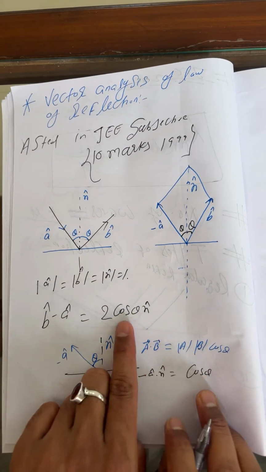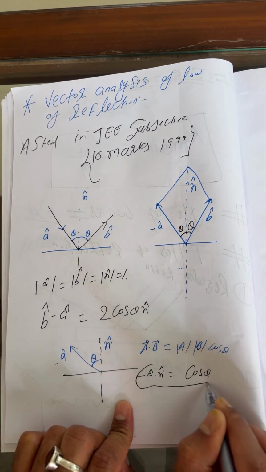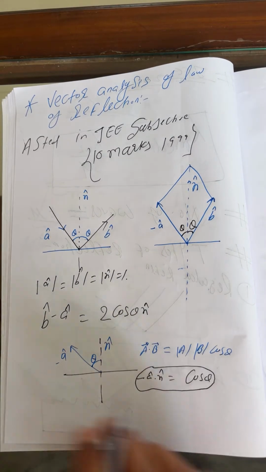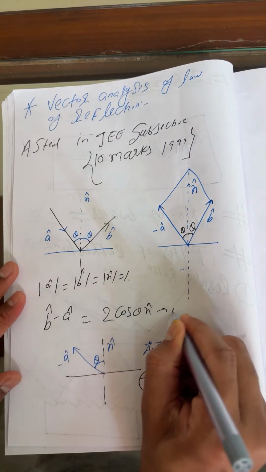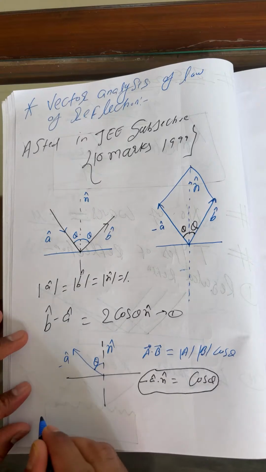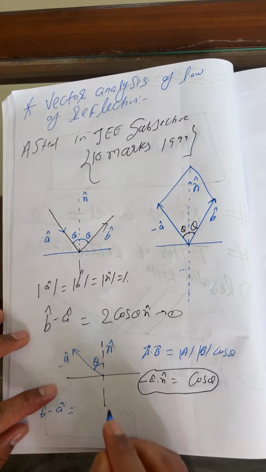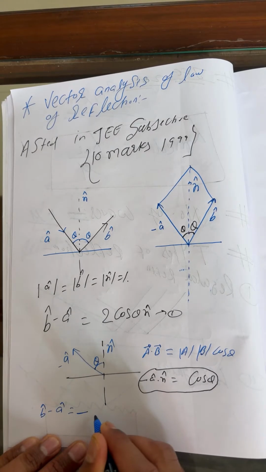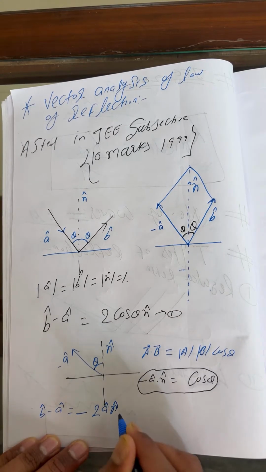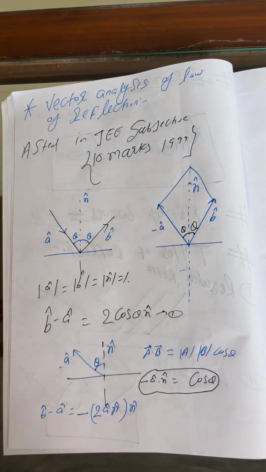I'll replace this cos theta with the value from here, let us say equation number 1. So you can write b cap minus a cap is equal to minus 2 a cap dot n cap, entire multiplied by n cap.